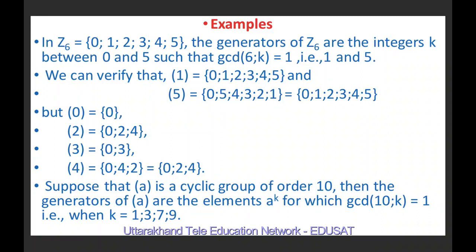So these are two different examples. This is the example of Z6. Here the generators are only 1 and 5, out of 0, 1, 2, 3, 4, 5. However, these others are not generators. This is another example. In this case, we have considered a cyclic group of order 10, which is U10. We have discussed it in almost every lecture. And in this case, the generators of <a> are the elements of the form a raised to k, for which the greatest common divisor of 10 and k is 1, when k is equal to 1, 3, 7, 9. Because these are the elements which are relatively prime to 10.